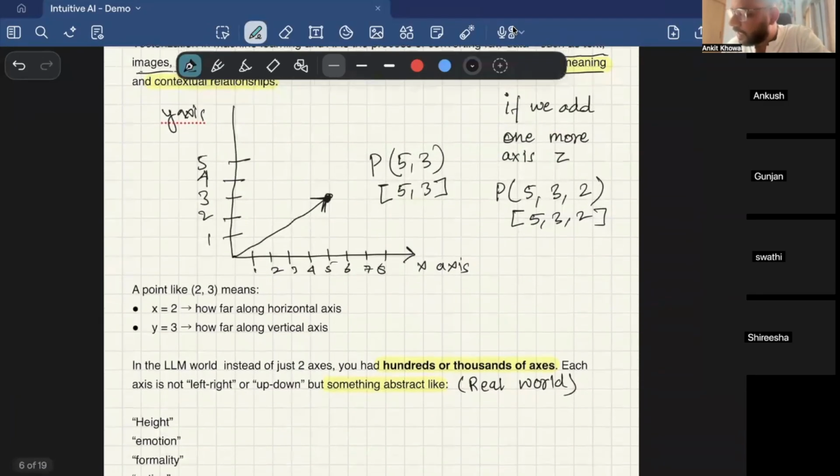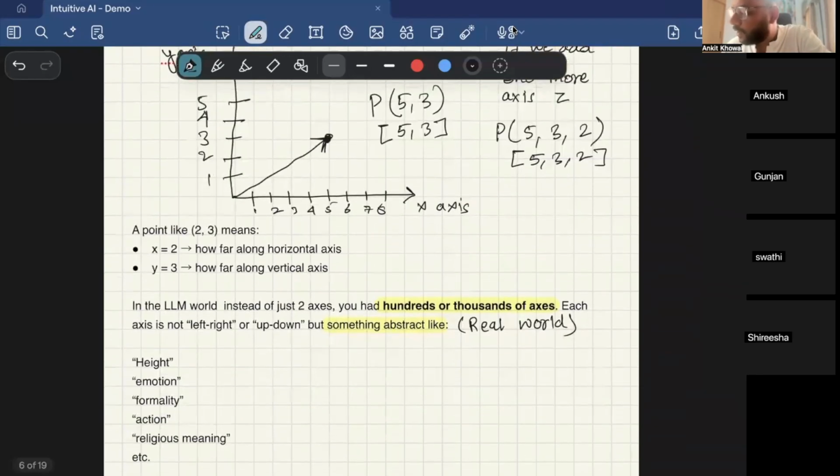Now in the modern LLM or in the machine learning world, right? They